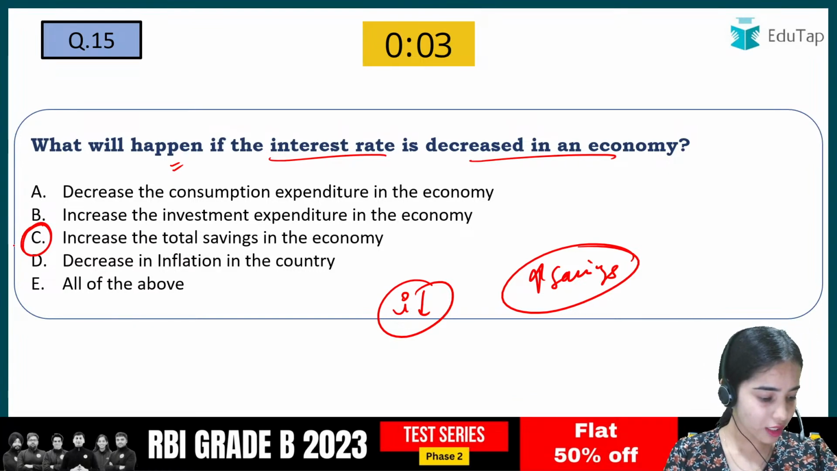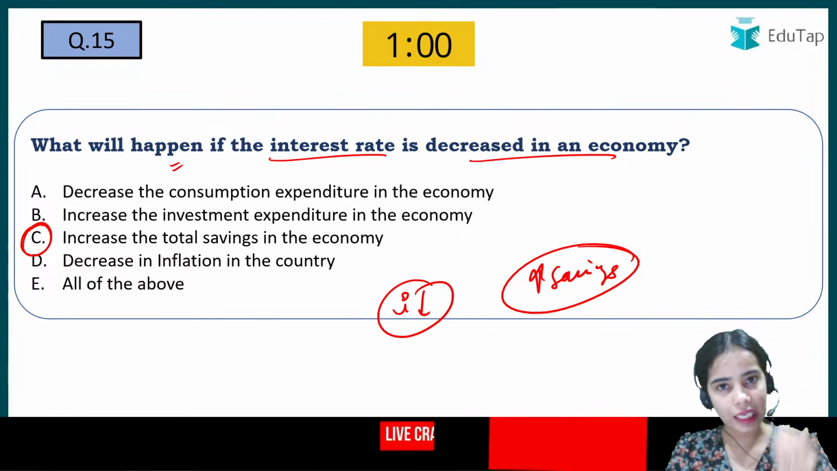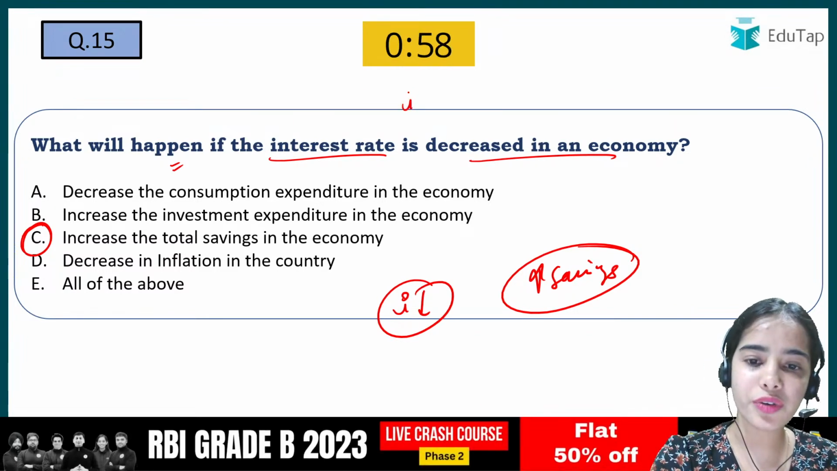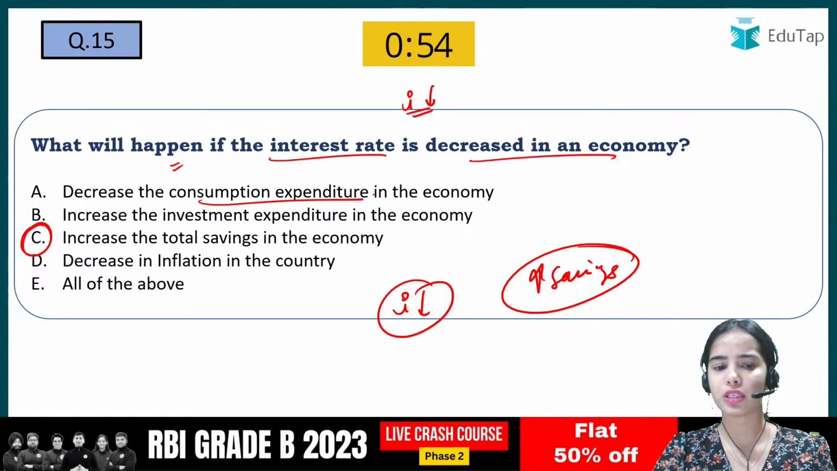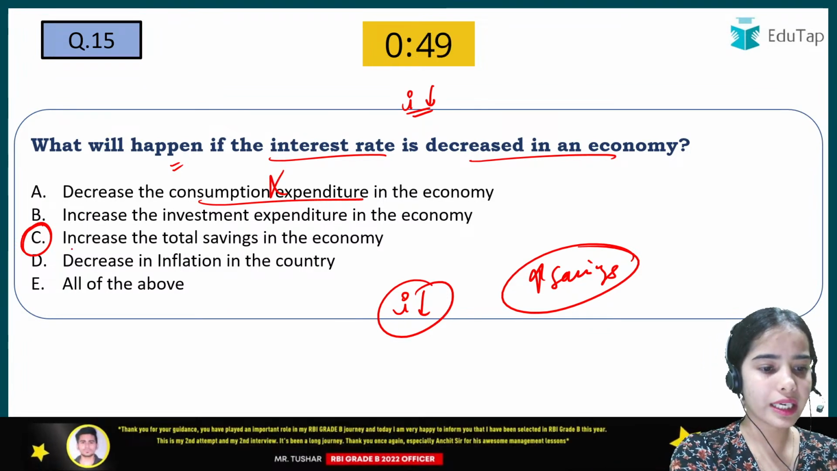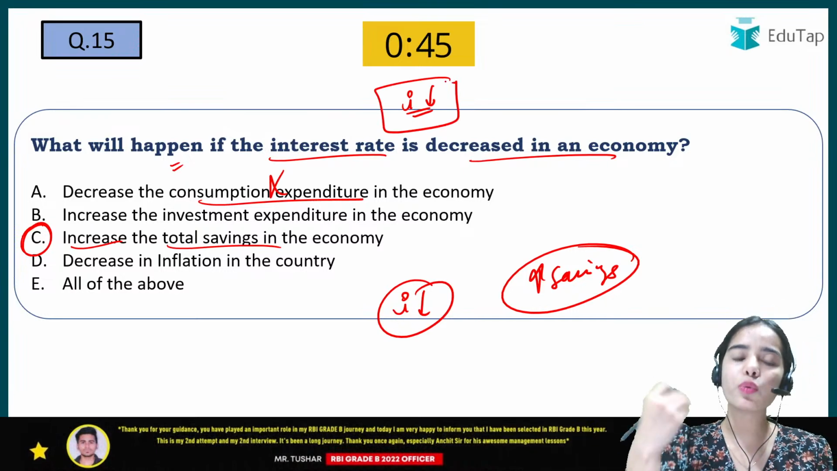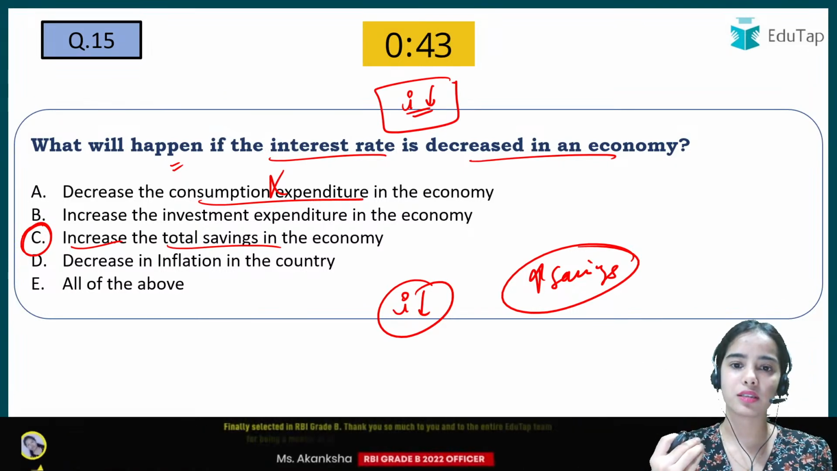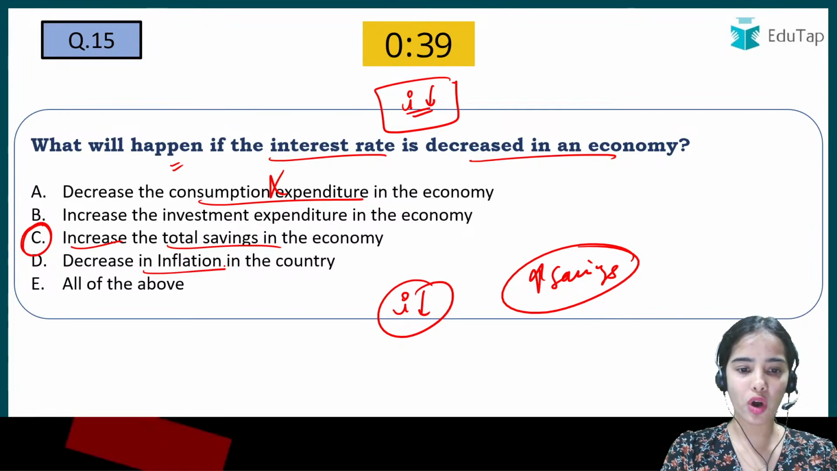So C cannot be the answer. Read the question very carefully. What will happen if the interest rate is decreased in the economy? Decrease the consumption expenditure of the economy? That is not related to the interest rate. Increase the total savings in the economy? When the interest rate is decreasing, why will you want to save in the banks when they are providing such a low interest rate? Decrease the inflation in the country?